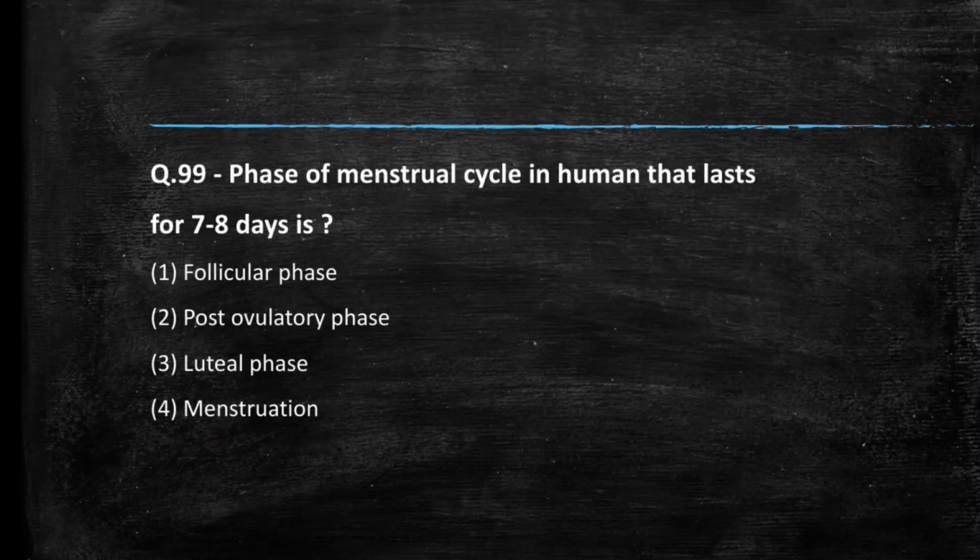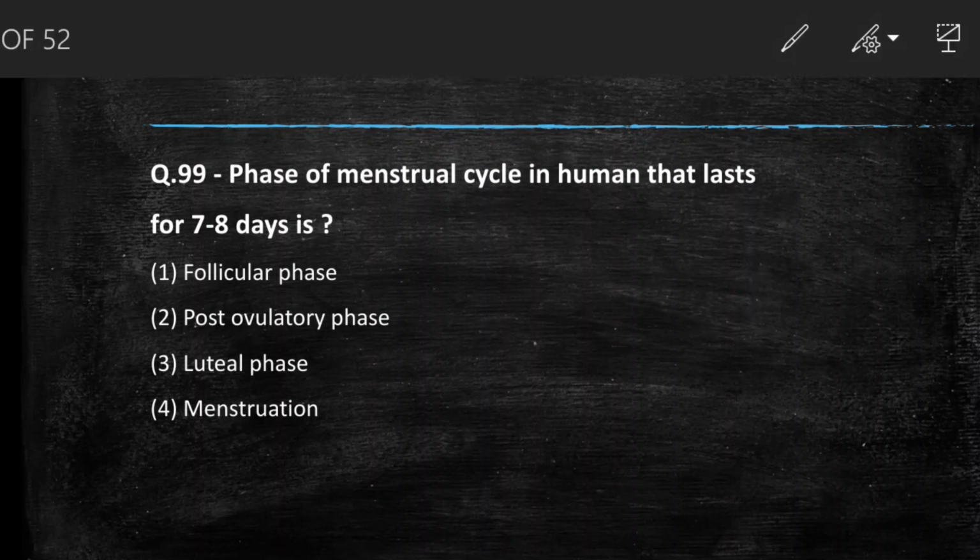Next question we have, phase of menstrual cycle in human that lasts for 7 to 8 days. menstrual cycle में कौन सा ऐसा phase है जो 7 to 8 days रहता है? So the answer is follicular phase. follicular phase 7 से 8 दिन तक रहता है.